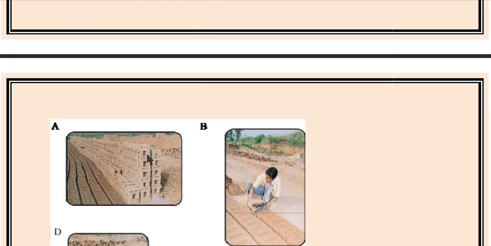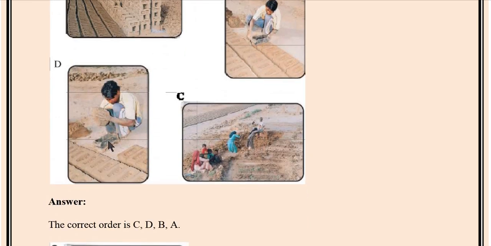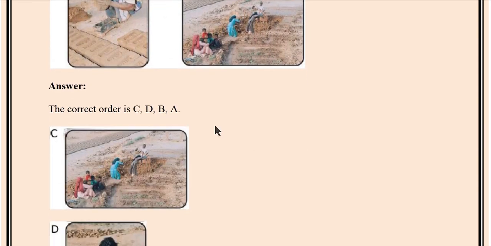A. Here, they arrange the bricks in a line. Picture B. Here, they unmold the brick from the molding. D. Here, this boy keeps the mud inside the molding, means making the mold. And here in picture C, they prepare the mud for the brick. So the correct order